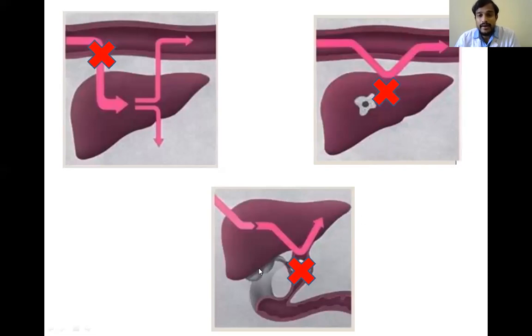Coming to post-hepatic jaundice, here the production of bilirubin is normal and the conjugation of bilirubin in the liver is normal, but this conjugated bilirubin cannot go to the intestine because of a blockage in the bile duct. This can happen with gallstones or tumors. As there is a blockage to the direct or conjugated bilirubin in obstructive jaundice, the direct bilirubin will be more increased.